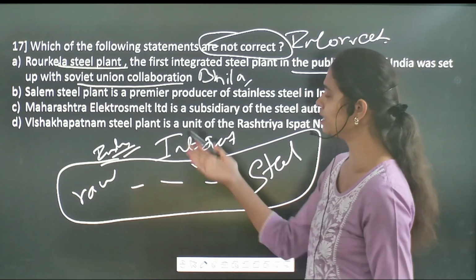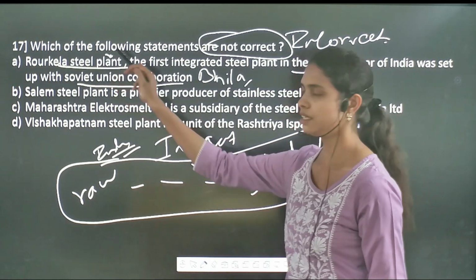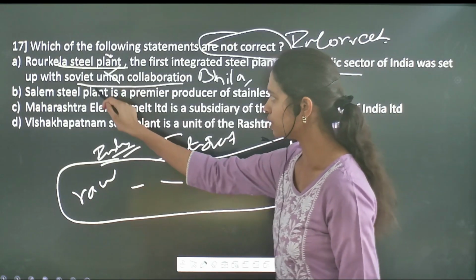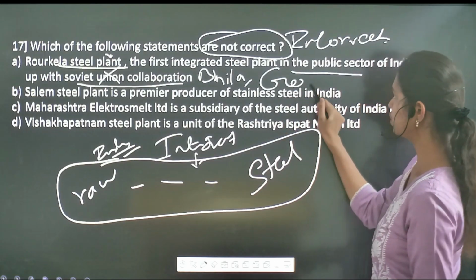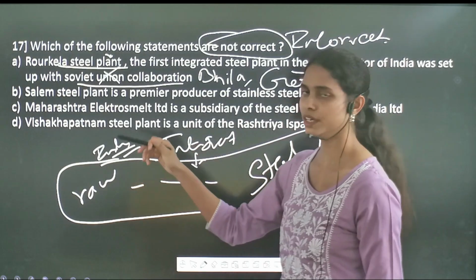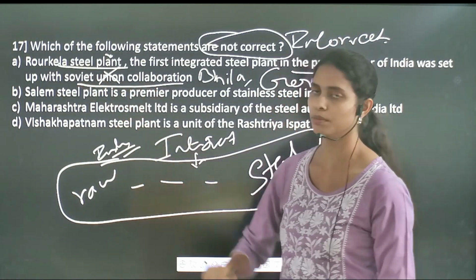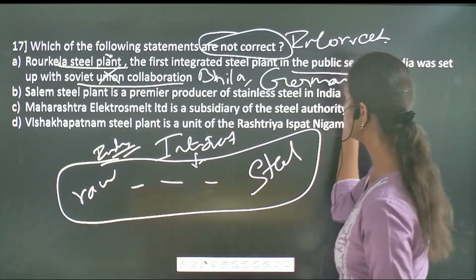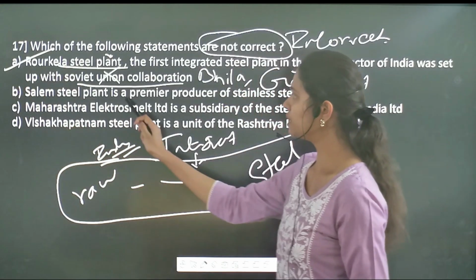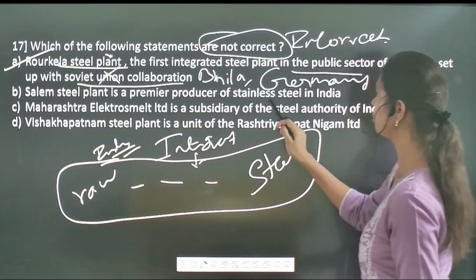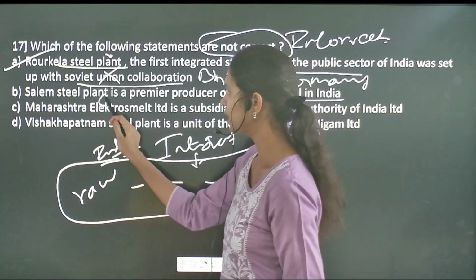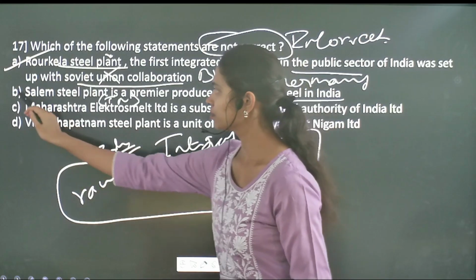Whereas here it has been given that this steel plant has been established in Bhilai in collaboration with the Soviet Union, but in actuality it is not the Soviet Union, it is Germany. So here, in collaboration with Germany, the government of India established this Rourkela steel plant in Bhilai. So the first statement itself is an incorrect one, but let's see the remaining also. Then followed by, Salem steel plant is a premier producer of stainless steel in India. It is a correct statement. And what is the location of this Salem steel plant? It is located in Tamil Nadu.